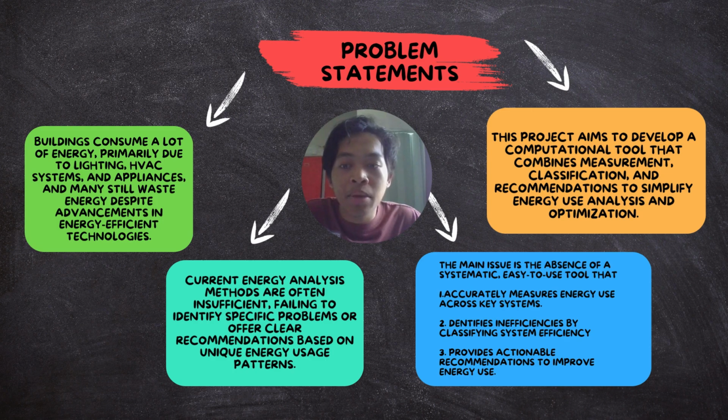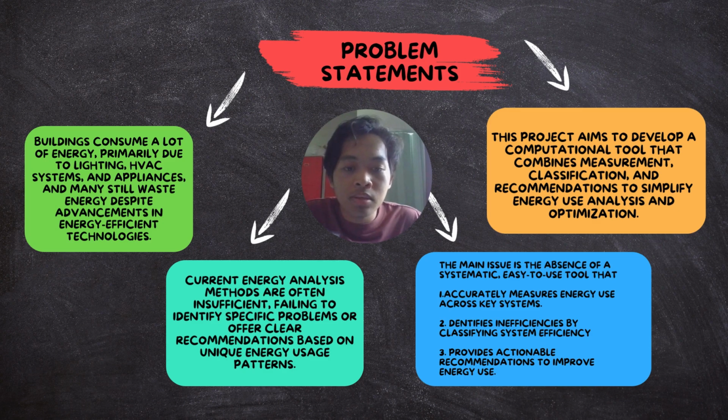Here is the problem statement. Buildings consume a lot of energy, primarily due to lights, HVAC systems, and appliances, and many still waste energy despite advancements in energy efficient technologies. Second problem is current energy analysis methods are often insufficient, failing to identify specific problems or offer clear recommendations based on unique energy use patterns.